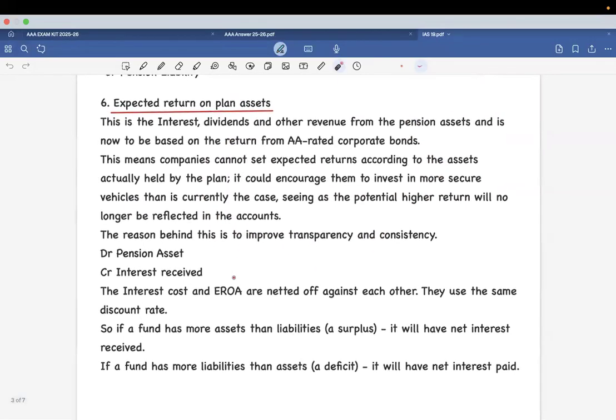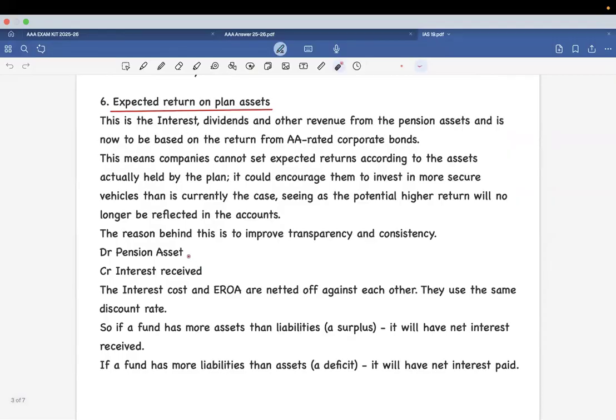So in this case, when you're going to invest in an asset, it is going to be debited to pension asset, and the interest that you're going to receive is an income, so it is credited. Now the effective interest cost and the return interest cost are going to be netted off against each other. This is because they use the same discount rate.